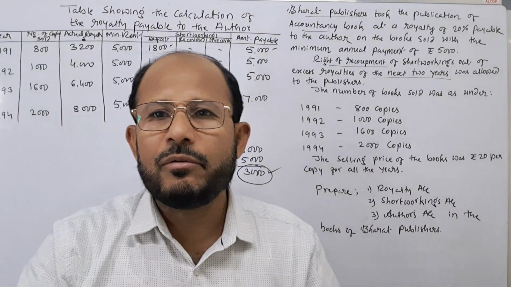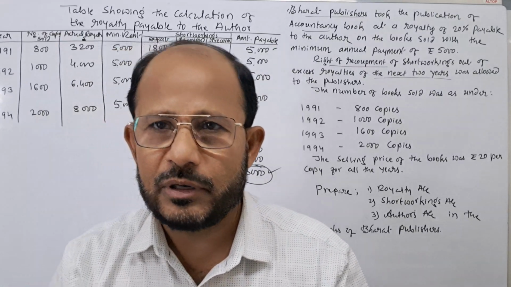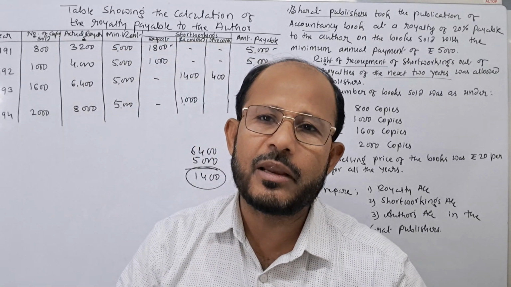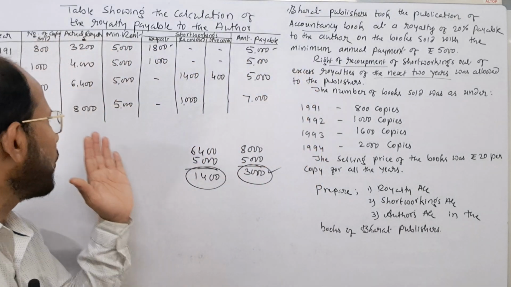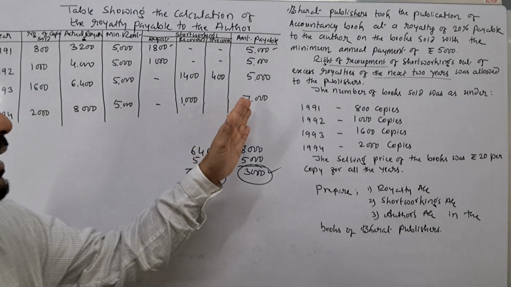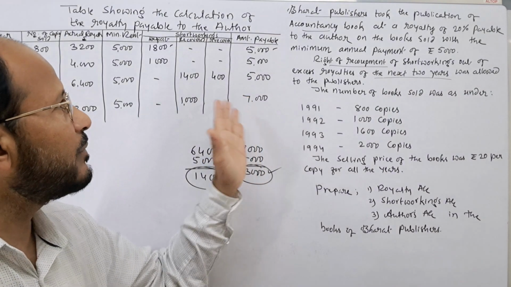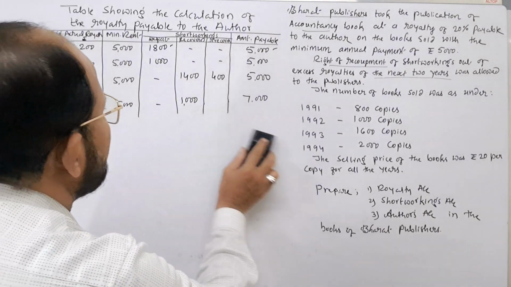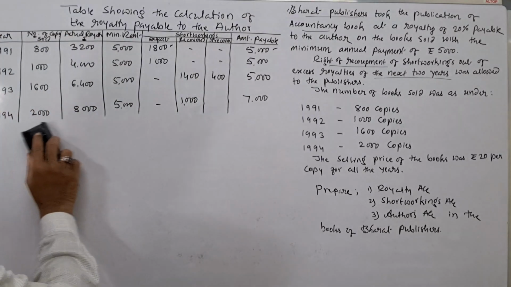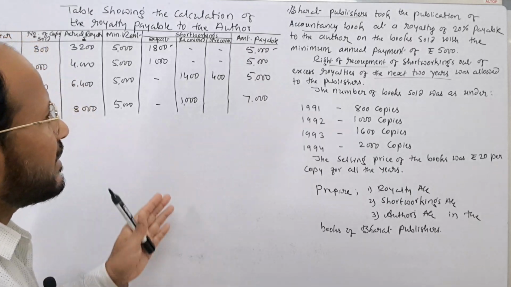That is why whatever the short working is there to be recovered, that we have to recover, and the remaining balance has to be paid to the author as royalty. That is why out of 8000, 1000 is recovered and the remaining amount of rupees 7000 is given to the author.